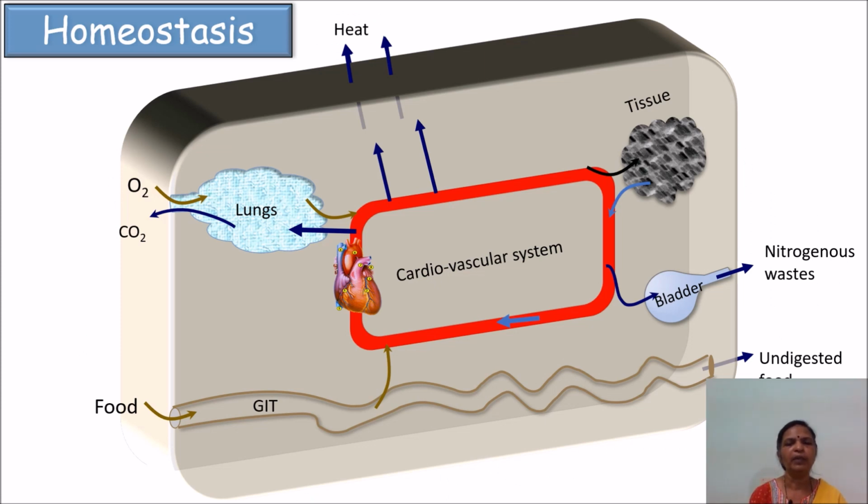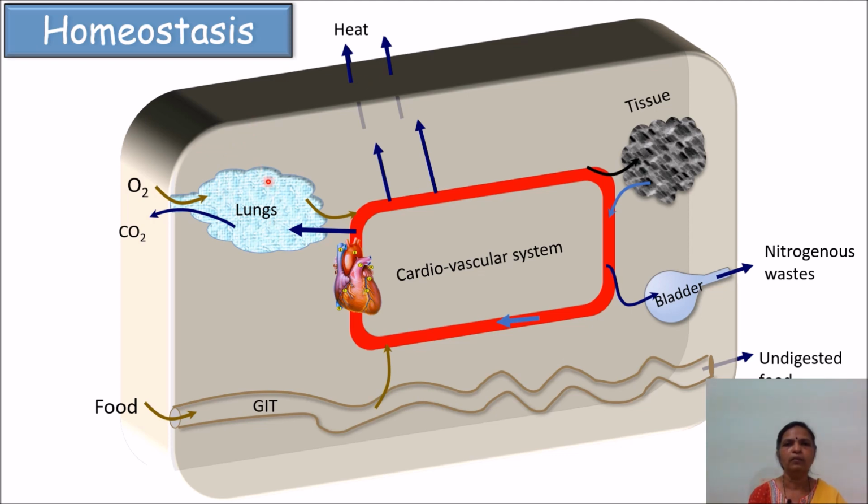So this picture depicts organization of human body. This entire rectangle or case represents our body, and this surrounding part represents skin, which acts as a protective layer as well as performs the function of heat regulation or temperature regulation.